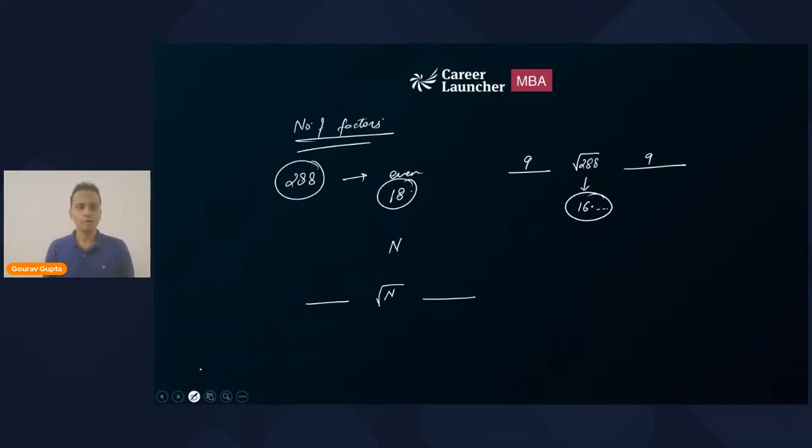Fine. Now, in a similar manner, if I take an example of a perfect square, let's say 36, I can write all the factors of 36 quickly. First of all, if I calculate the factors of 36, 36 can be written as 2 square multiplied by 3 square. So the number of factors of 36 will be: add 1 to the powers, 3 multiplied by 3, that is 9. So there will be 9 factors of 36, right?